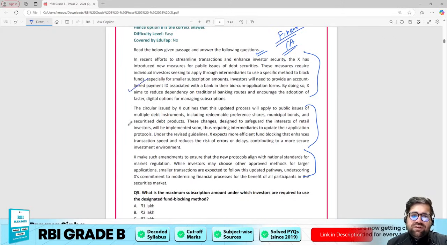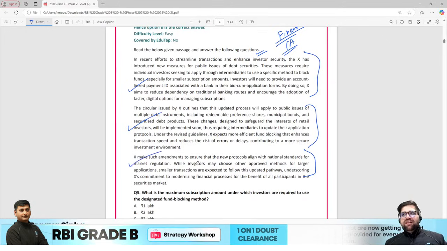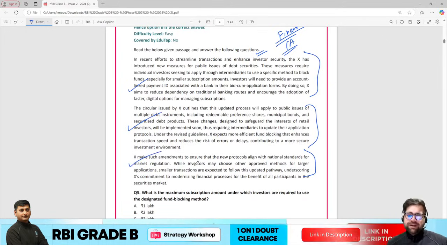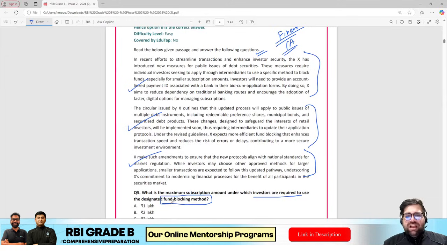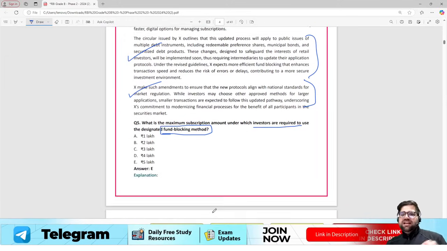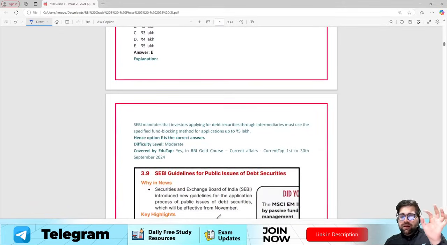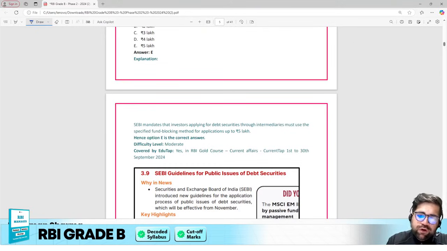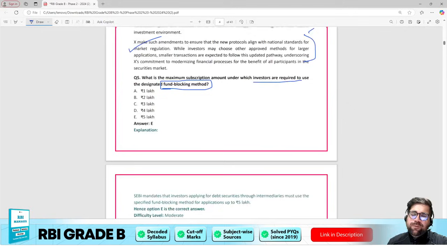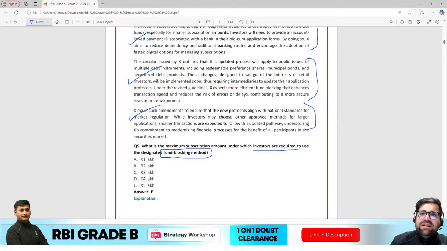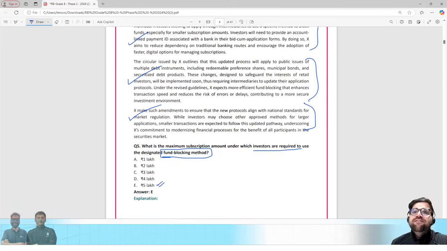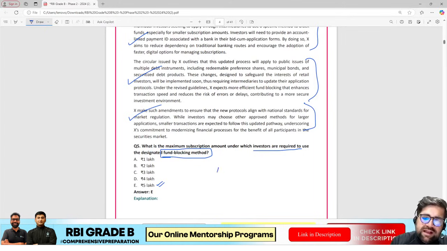So the passage mentions some initiative which was taken by SEBI so that investors can apply in the securities market. Now, what is the maximum subscription amount under which the investors are required to be designated under the fund blocking method? So if you know that SEBI has released a circular related to public issue of debt securities. If you want to subscribe to any debt security, I hope you know what is debt security, any security which offers you the benefits of a debt which is borrowing. So under that, SEBI has mandated that you can block up to 5 lakh of rupees only. So over here definitely the answer will be option number E.